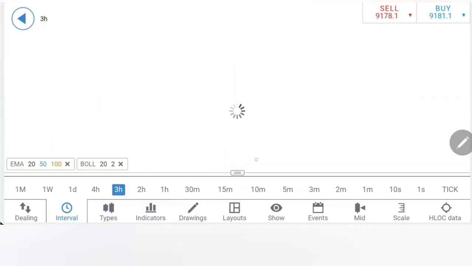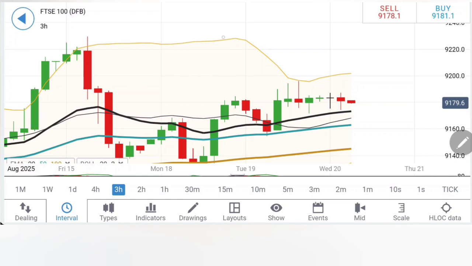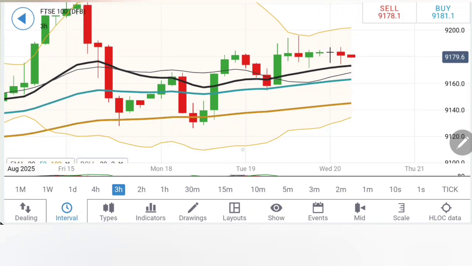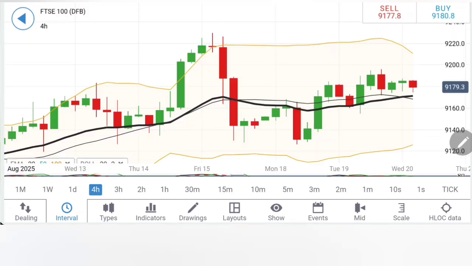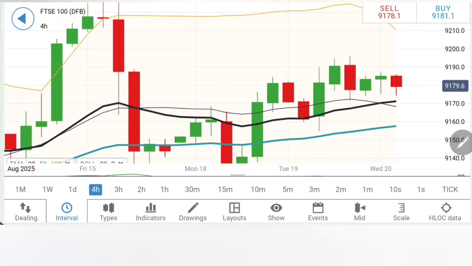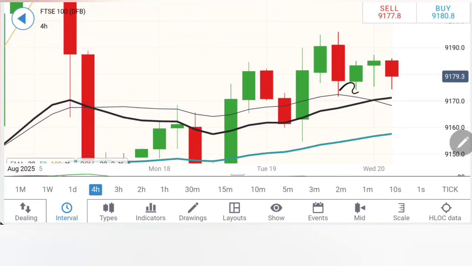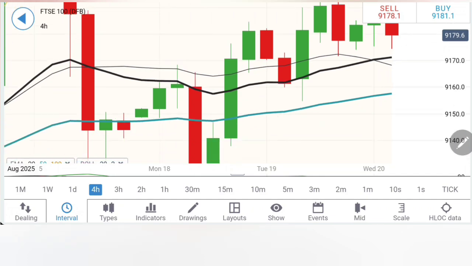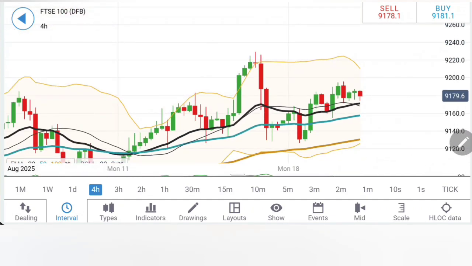Indicators are comfortably positioned here. On the 3-hour chart, similar observation. Notice it is starting off with the downtrend. Once it trades below 9170, you can expect a greater down move here. Likewise on the 4-hour charts, the important thing is the flat base. Thus 9170 is what you should focus on, below which you can expect a good down move.